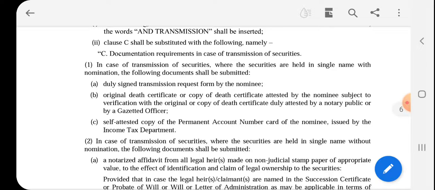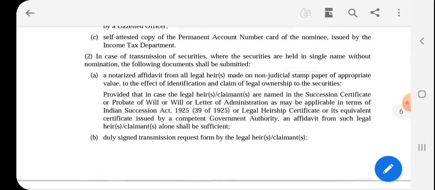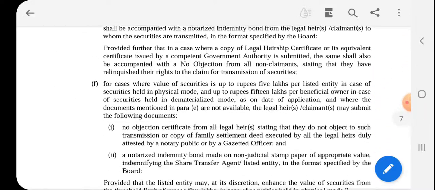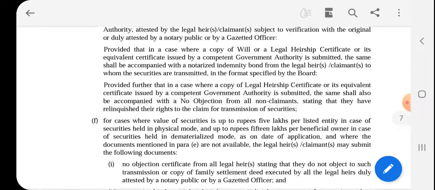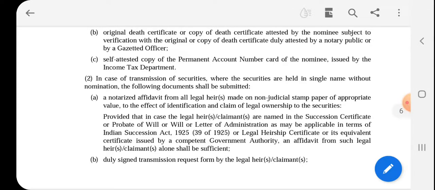Where securities are held in a single name without nomination, more documents are required. In this case, the following six documents are required. First, a notarized affidavit from all legal heirs made on non-judicial stamp paper of appropriate value, to the effect of identification and claim of legal ownership to the securities.